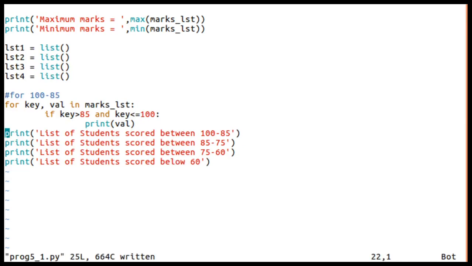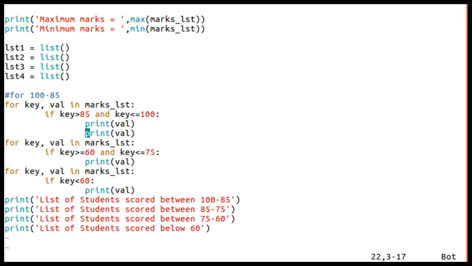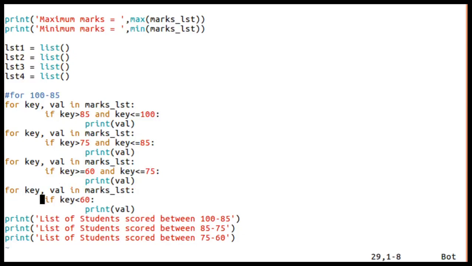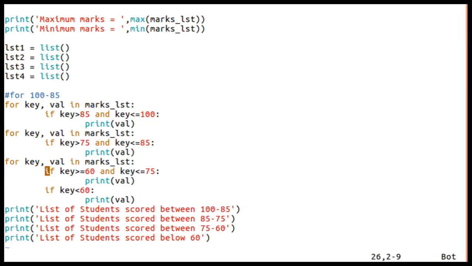So now let me write here, for key, val in marks list. If the key is greater than 85 and less than or equal to 100, what I do is, before that, I need to just delete only these for loops.